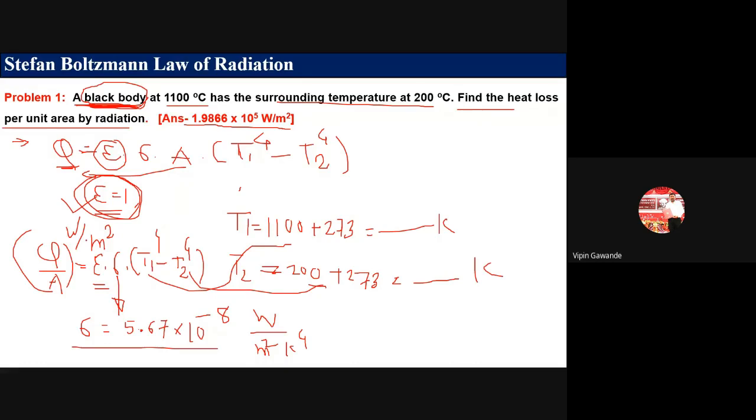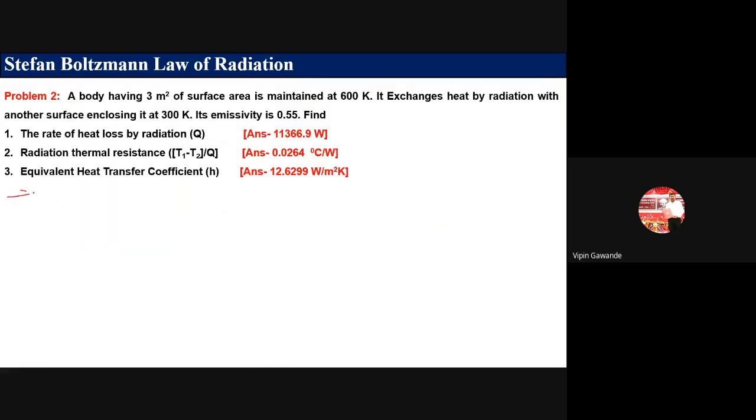Okay. Let us take the next example for radiation. A body having 3 meter square of surface area. So A is given, A is 3 meter square. Now it is maintained at 600 Kelvin. Okay, now see the other temperature, it is 300 Kelvin. The higher temperature we will take as T1. So T1 is equal to 600 Kelvin. No need to change the temperature in Kelvin, the temperatures are already given in Kelvin. And T2 temperature is equal to 300 Kelvin.